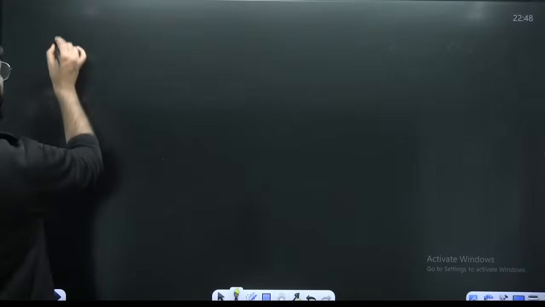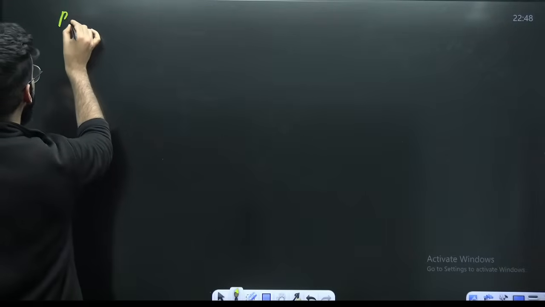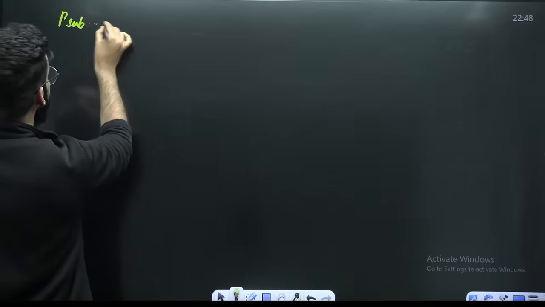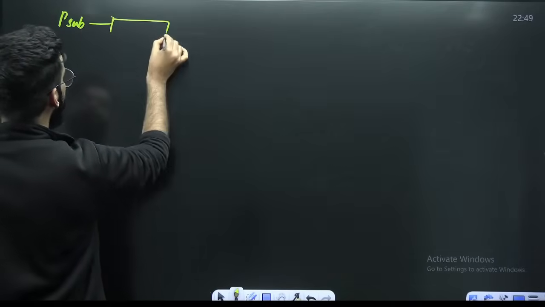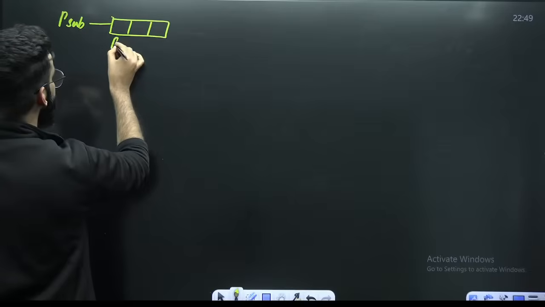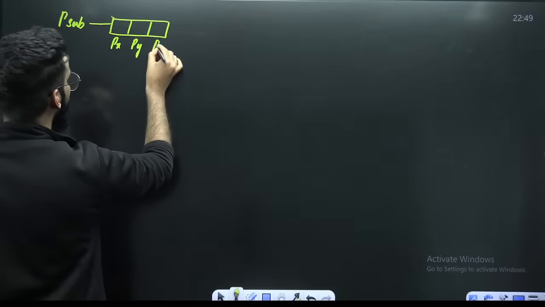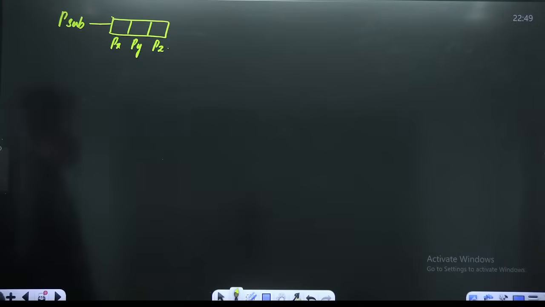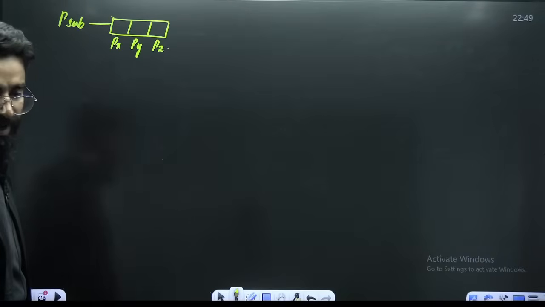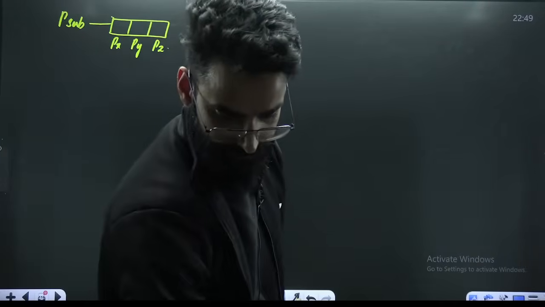If I talk about the P orbital, first of all, your P subshell has got how many P orbitals? It has got 3 P orbitals. One is called Px, one is called Py, one is called Pz. How do Px, Py, and Pz look like?